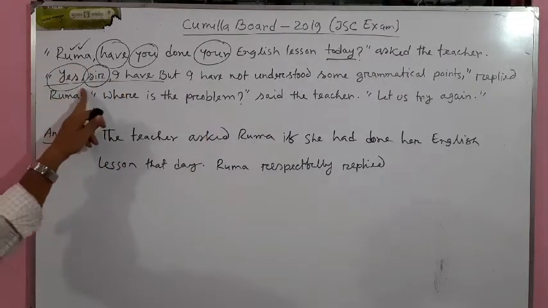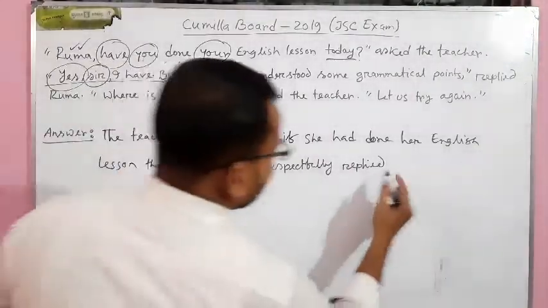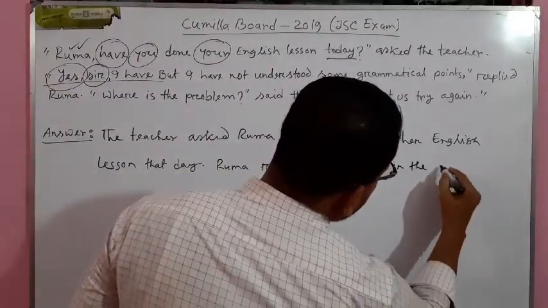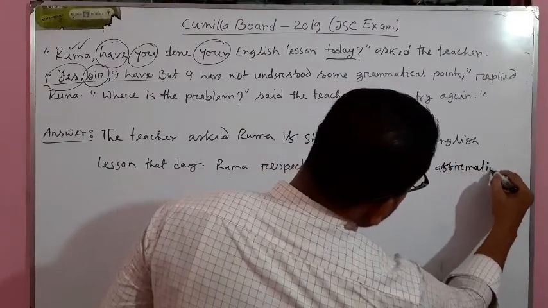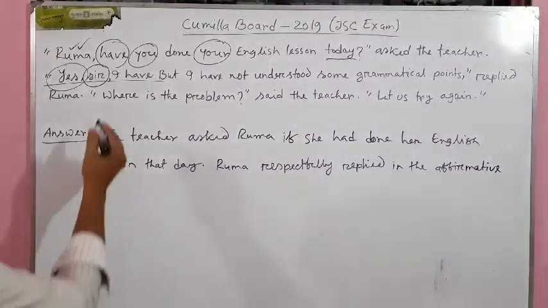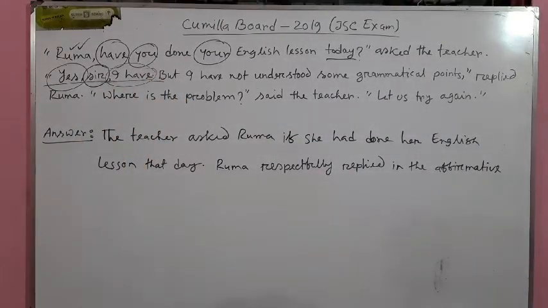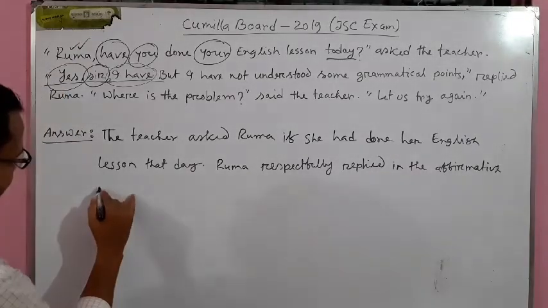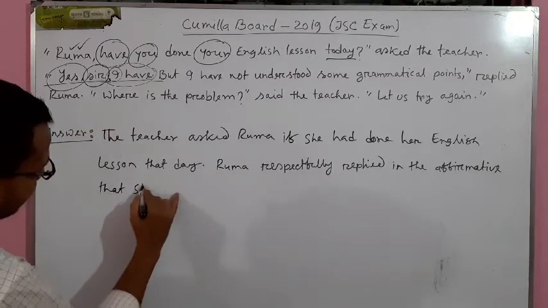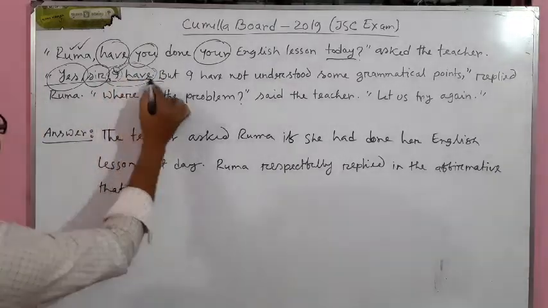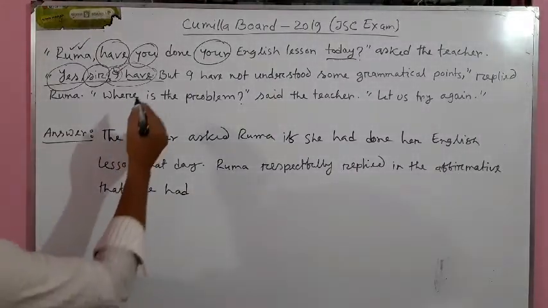In case of this term "yes", we have to write "replied in the affirmative", and said what? "I have." I have means I have done. "I" means she, the girl. "Have" will be turned into "had".